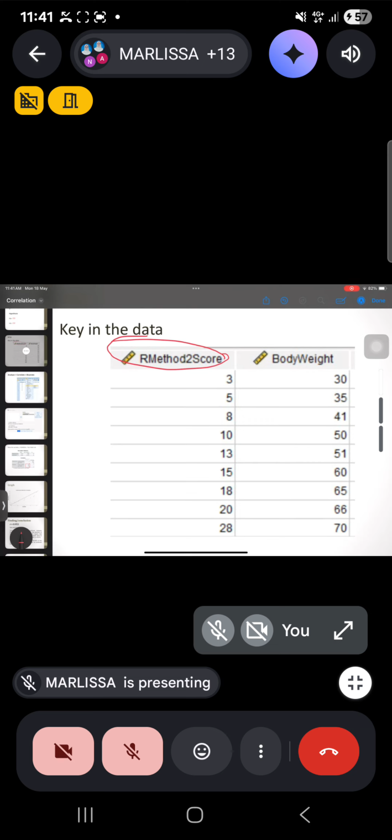The second variable should be the body weight, and both should be in the interval or ratio data, because this is a parametric test, Pearson correlation. So you need to put the data as a scale, okay.